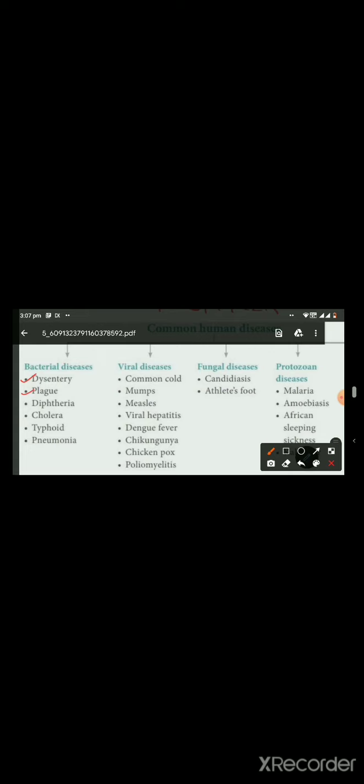Next is plague. Plague is caused by Yersinia pestis. Yersinia pestis is transmitted to humans via the vector called fleas. Now coming to the next one, that is diphtheria. Diphtheria is caused by Corynebacterium diphtheriae. Cholera, the causative organism is Vibrio cholerae. Typhoid, the causative organism is Salmonella typhi and paratyphi.